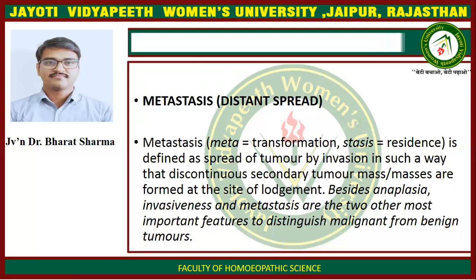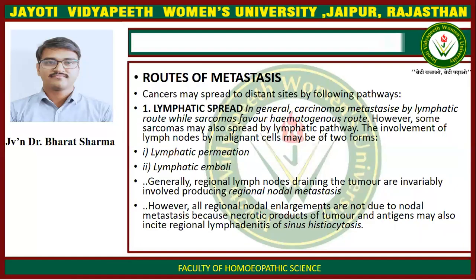Metastasis, meta means transformation and stasis means residence, is defined as spread of tumor by invasion in such a way that discontinuous secondary tumor masses are formed at the site of lodgement. Besides anaplasia, invasiveness and metastasis are the two other most important features to distinguish malignant from benign tumor.